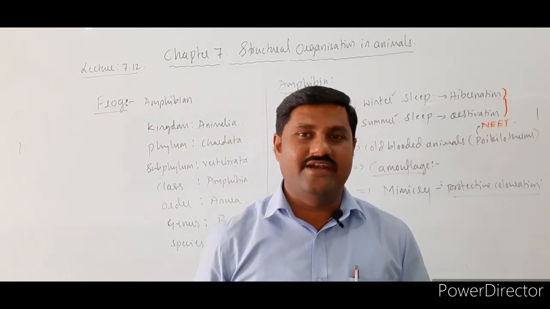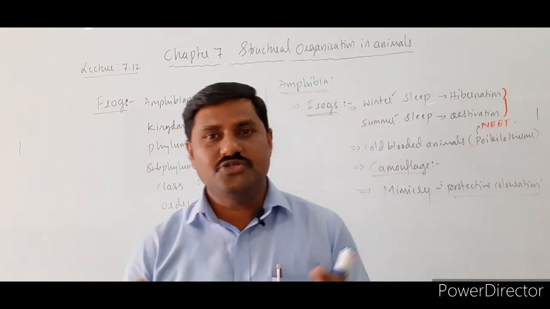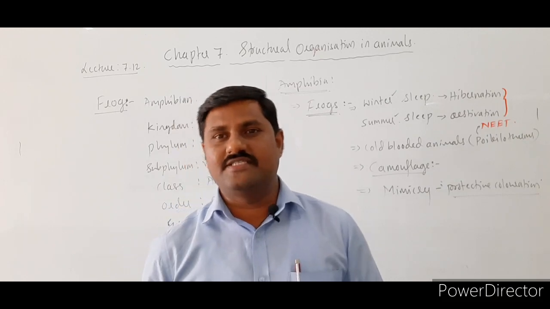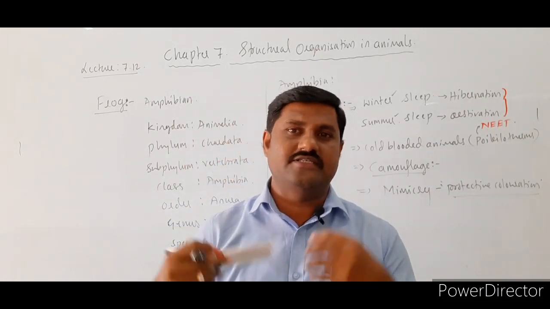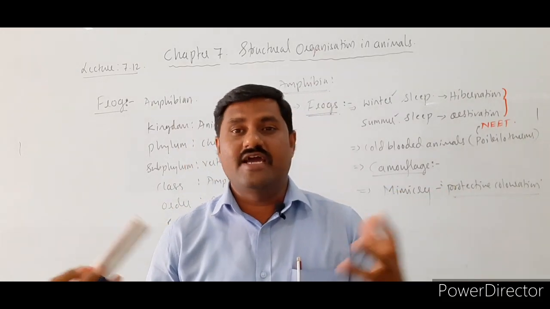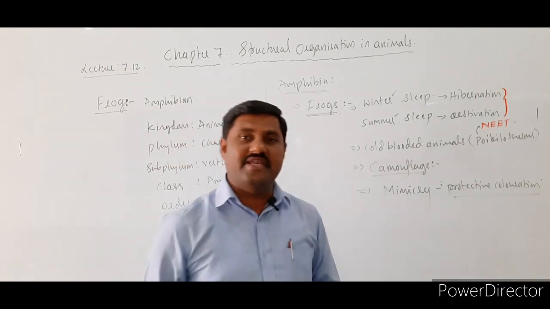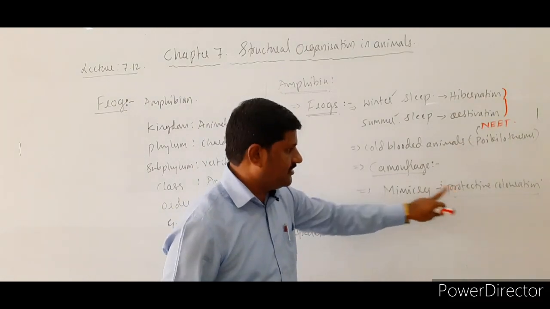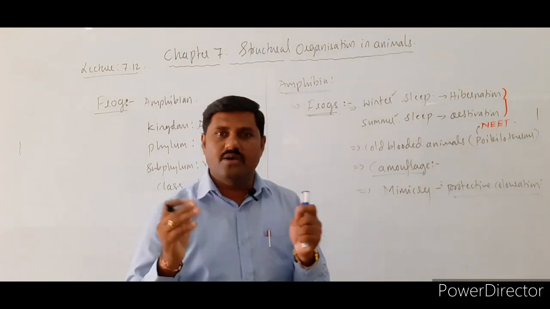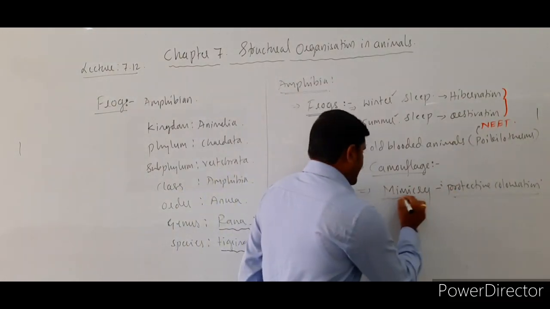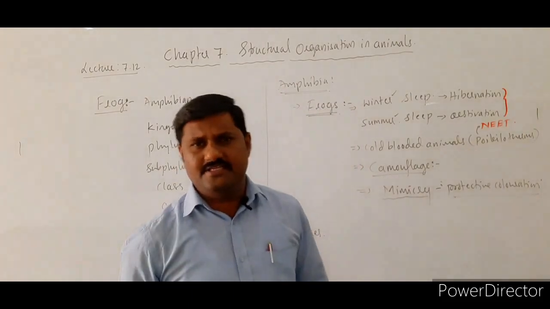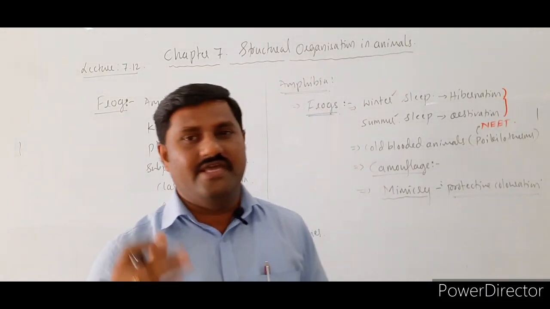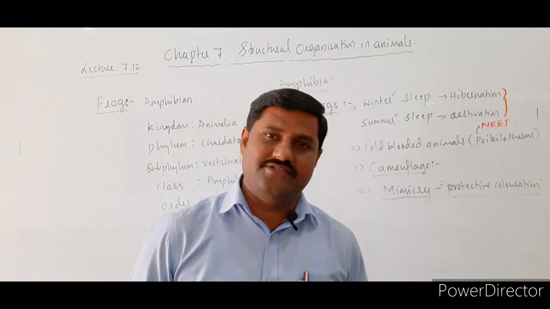That is also one kind of mimicry, shown by some animals by changing their coloration or their body formation, right? So like this, mimicry is exhibited by some animals. Protective coloration is also one kind of mimicry exhibited by these frogs. These are some unique features we come across here.